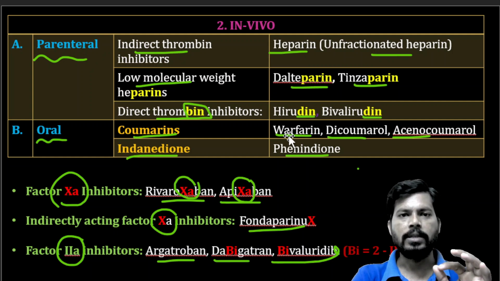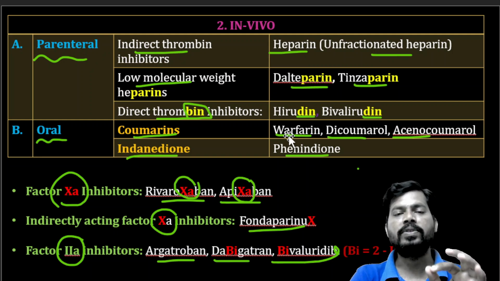So this is the simple classification of anticoagulants, nothing but the drugs that prevent clotting.